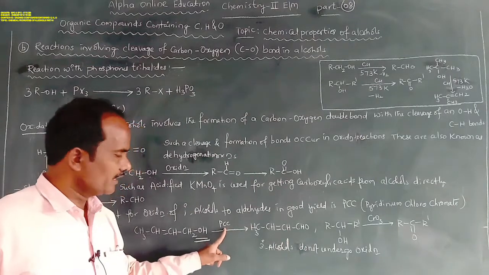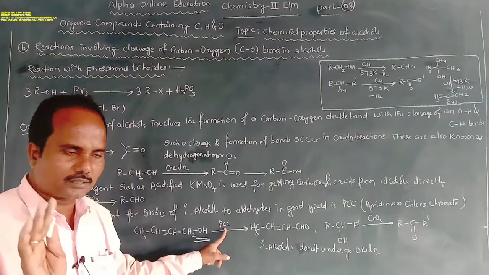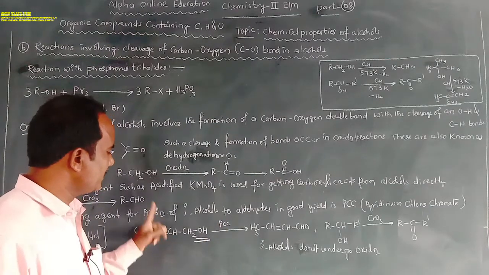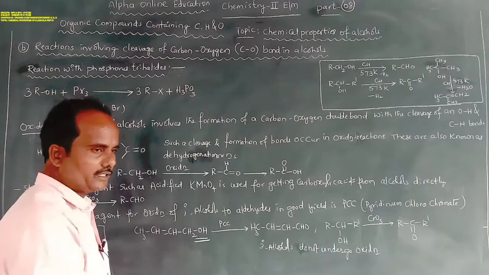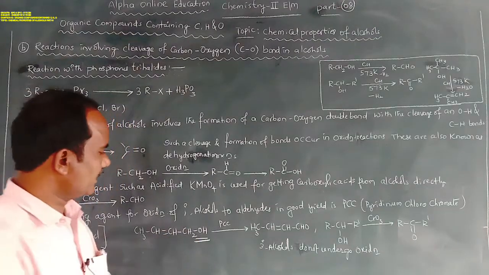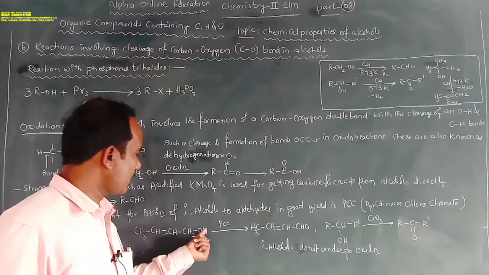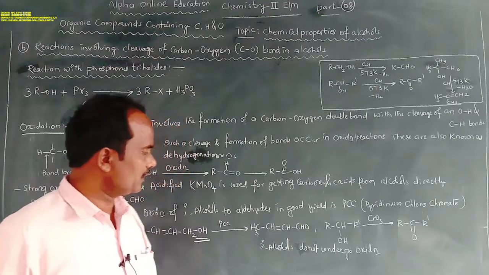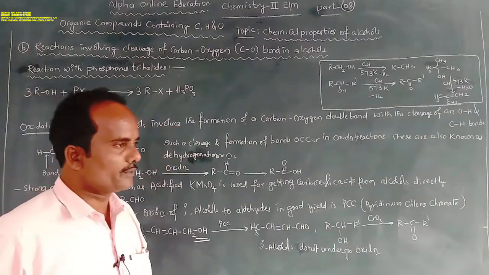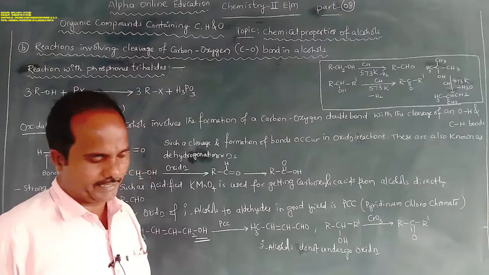PCC cannot disturb the double bond in the reactant. This double bond, CH=CH, cannot be disturbed; simply the alcohol group is converted into aldehyde. That's why PCC is preferred to convert primary alcohols to aldehydes.